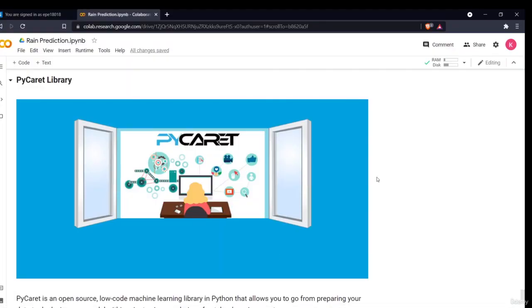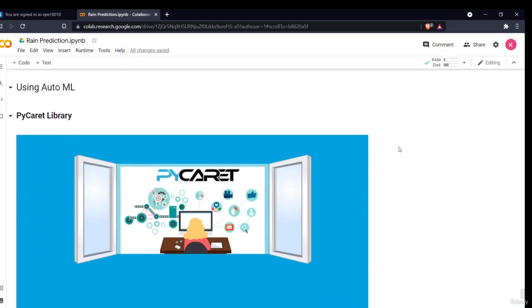Hello all, welcome to our next section of the project, that is the automated machine learning section. In this section, we'll be seeing how we can use automated machine learning to escape all the hassle we had before of model building and other things. So we'll be using the PyCaret library.